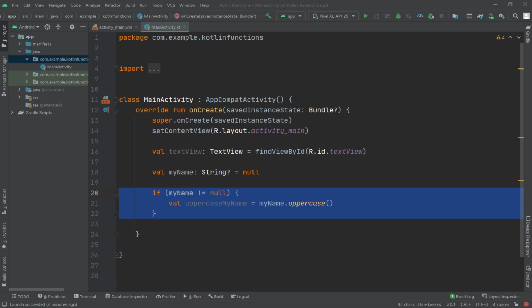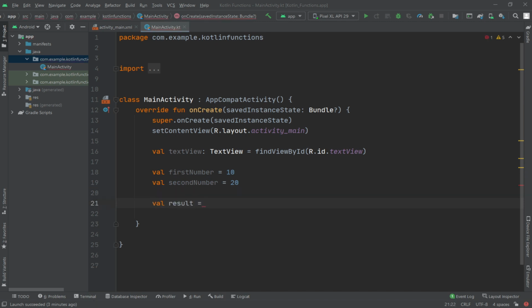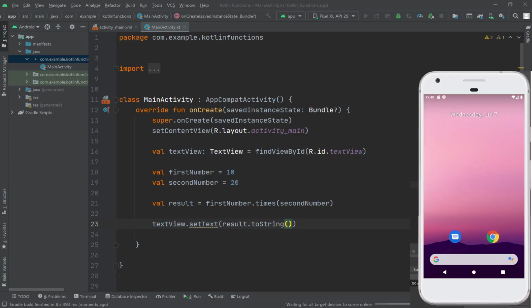I want to show you an example here. Let's delete this and create a val firstNumber equals 10 and val secondNumber equals 20 and val result equals firstNumber dot times secondNumber. So let's print our result: textView dot setText result dot toString. I want to show you here.